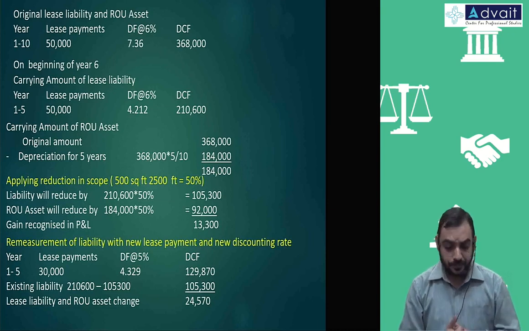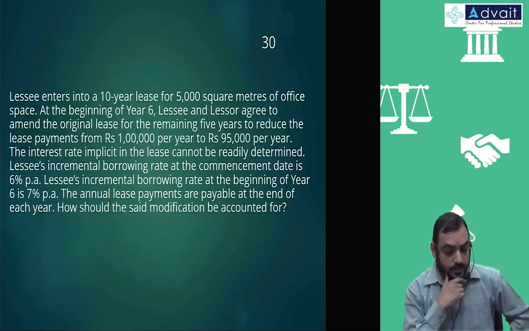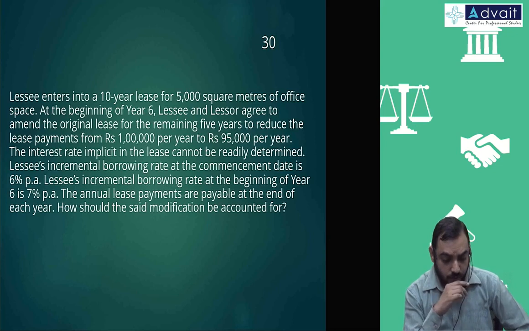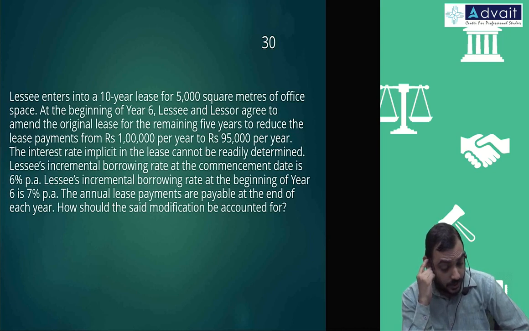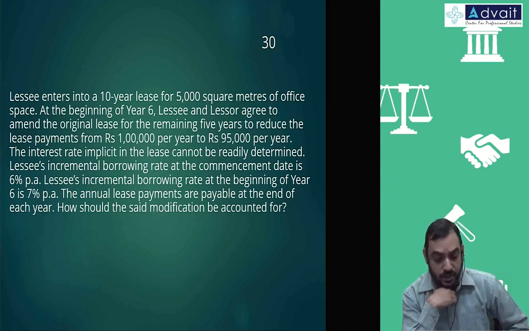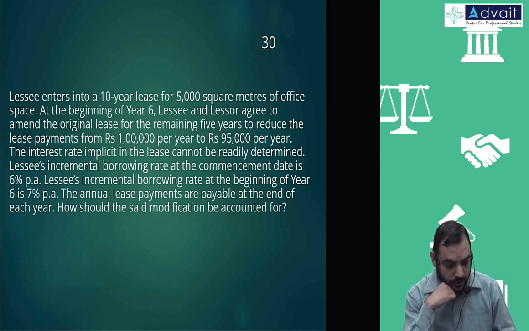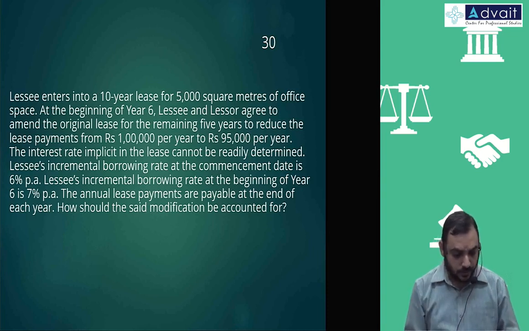Okay, next, 30. Lessee enters into a 10-year lease for 5,000 square meters of office space at the beginning of year 6. Lessee and lessor agreed to amend the lease for the remaining 5 years, to reduce the lease payment from 1 lakh to 95,000 per year. The interest rate implicit is not determined. Incremental borrowing rate 6%, annual lease payment at the beginning of each year. How should the modification be accounted for?